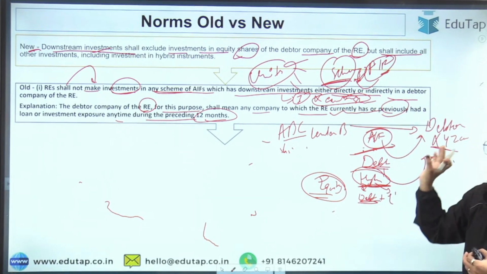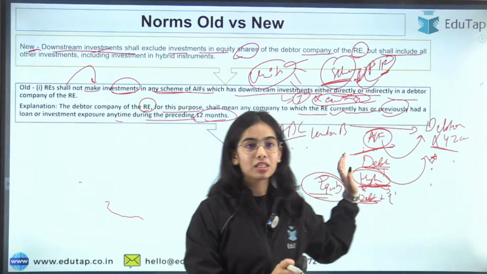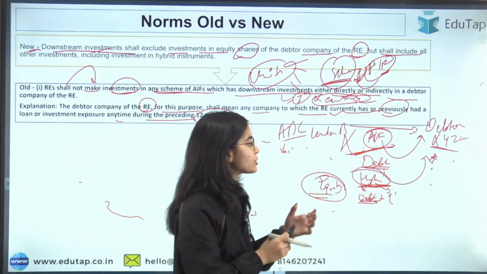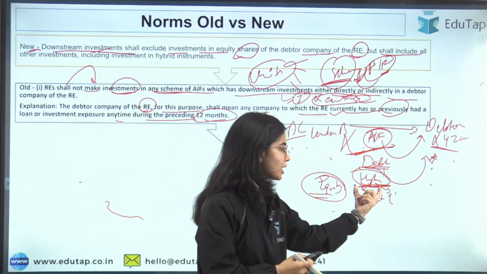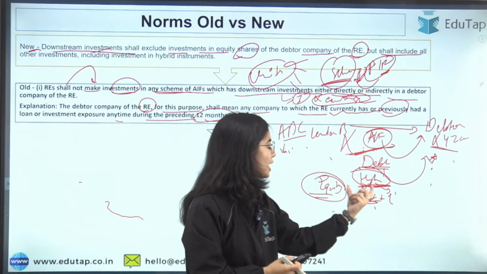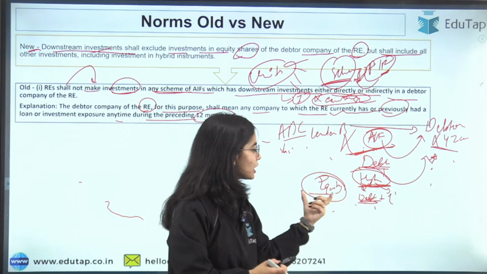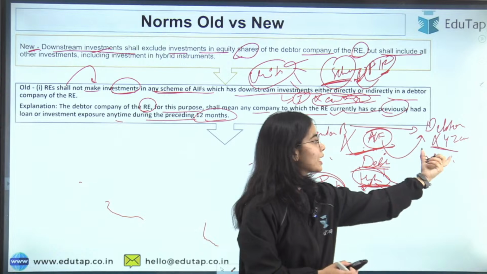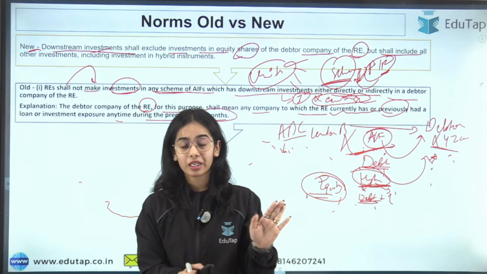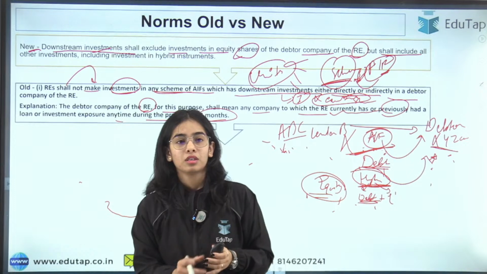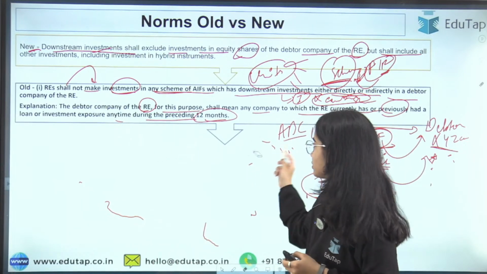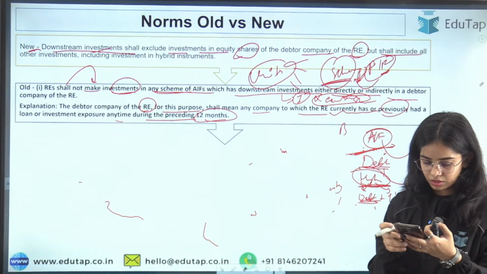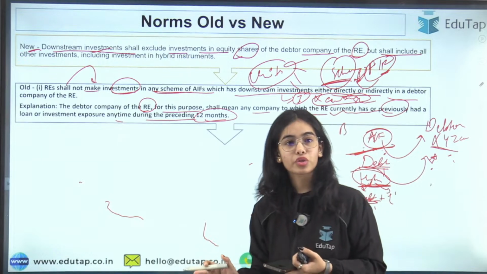Investment directly or indirectly in a debtor company. So the ABC Bank cannot invest in the AIF if the investment is of a debt nature, or a hybrid kind of investment which includes debt. But if the investment is through equity shares, then the ABC Bank can invest in this AIF that is investing in the debtor company through equity shares. Clear? Is it clear now? Clear, or is there any confusion?